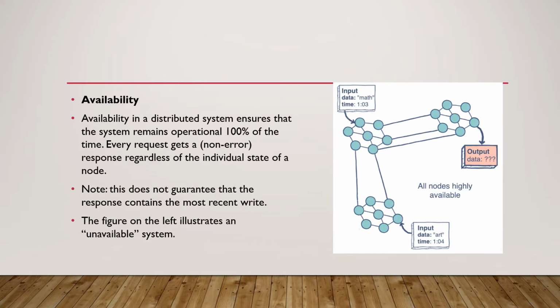Availability in a distributed system ensures that the system remains operational 100% of the time. Every request gets a response regardless of the individual state of a node. This does not guarantee that the response contains the most recent write. The figure on the left illustrates an unavailable system.